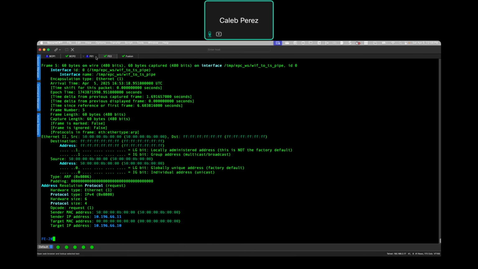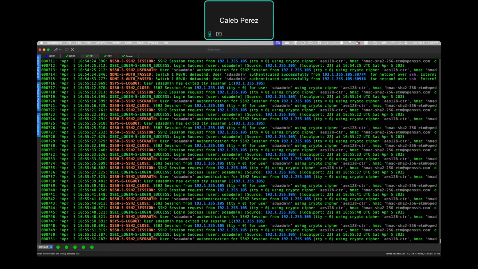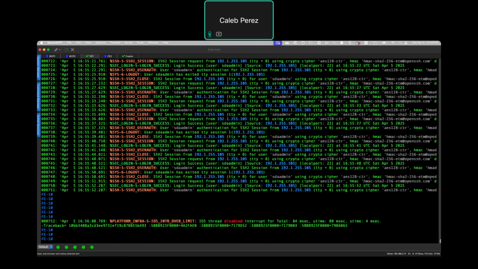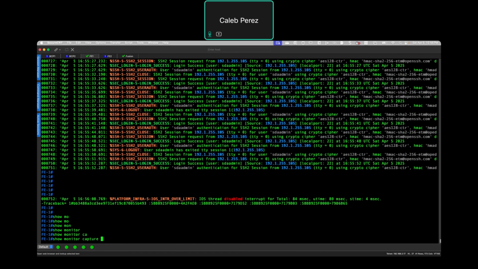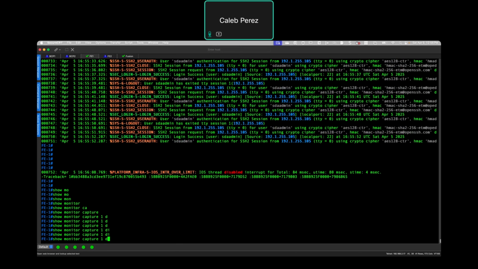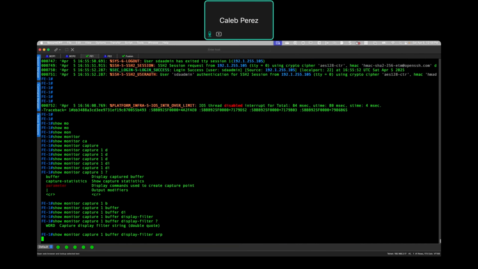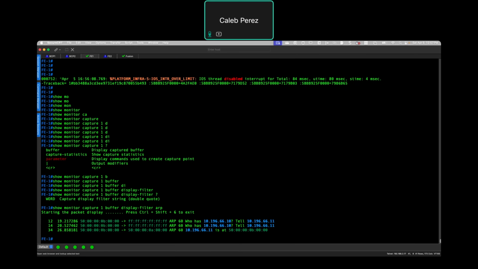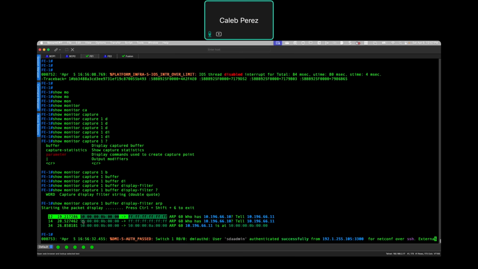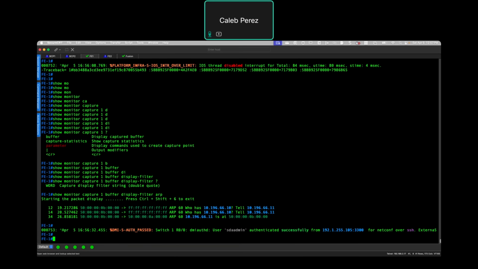So just let me go to the Fabric H1. Hopefully we can see something here. Show monitor, capture one, display buffer, display filter. Let's use ARP. Let's see if we can identify some ARPs here. Okay, I can see it here, right? You can see that I have looking for 10 from 11. What I'm looking for is the multicast group, right?